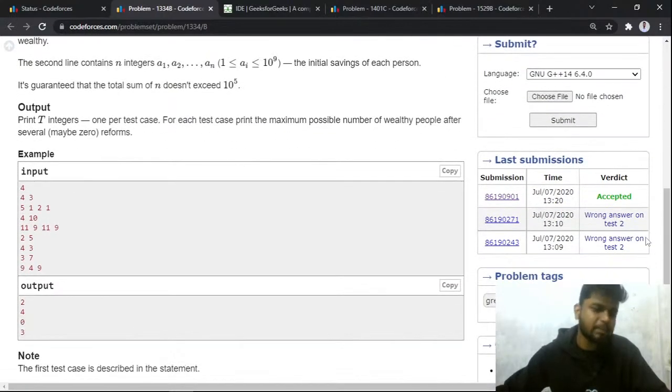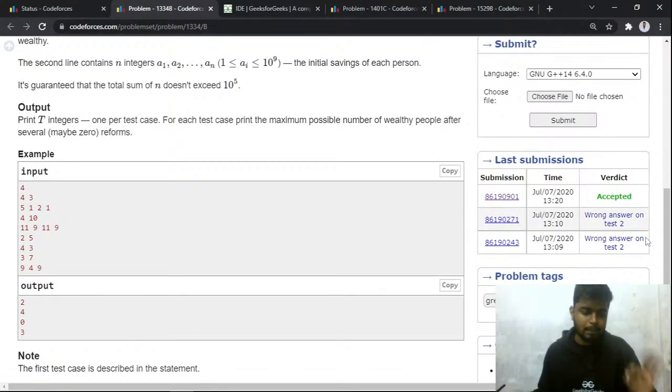Is the problem statement clear to all of you? Just quickly let me know. I'll discuss the test cases, but are the problem statements clear to everyone? Please quickly let me know.